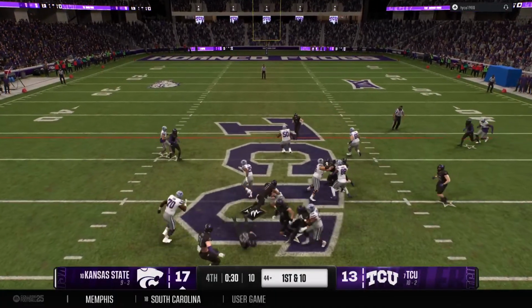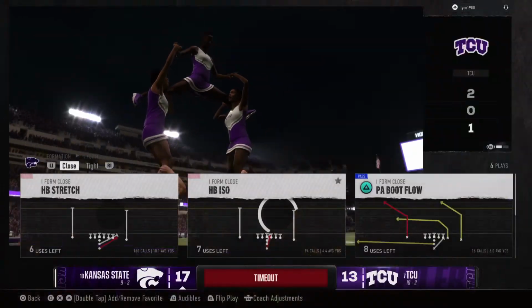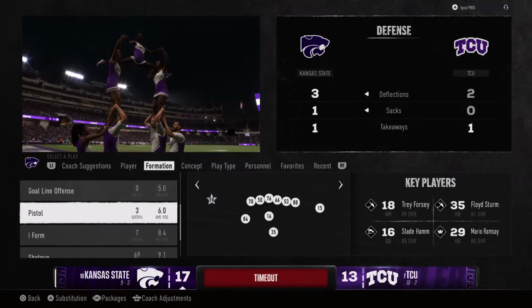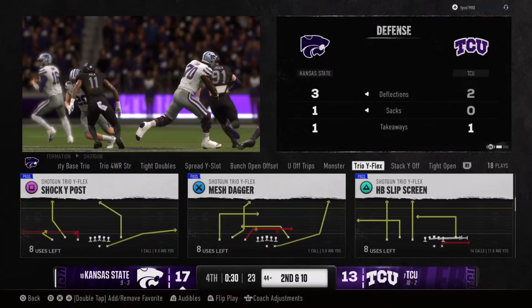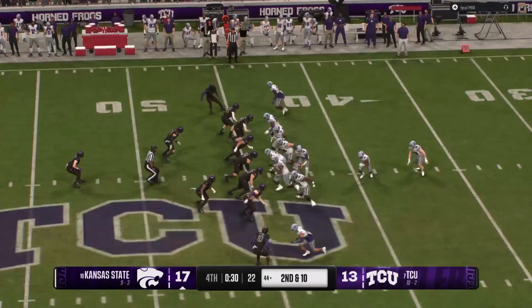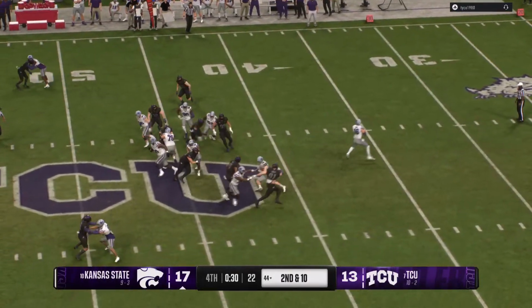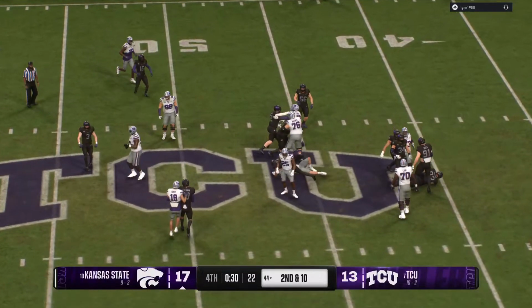Handoff heading left. And he will be stuffed for no gain. And a timeout taken by the defense with 30 seconds remaining. Chris, textbook job by the defense surrounding the runner and preventing that play from being bounced to the outside.